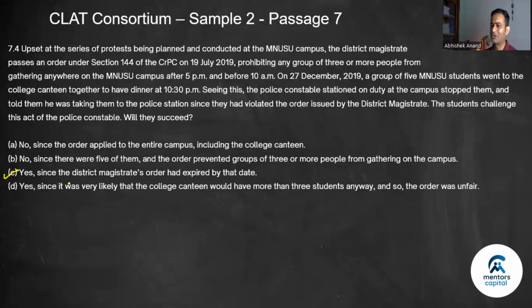Okay. But if I look at the other choices, right, look at the rationale. No, since the order applied to the entire campus, including the college canteen, maybe. No, since there were 5 of them and the order prevented, this is not fair. This is not valid. Says yes, since it was very likely that the college canteen would have been more than 3. This does not make sense. See, C makes sense because we've not been given an information that this was extended. So yes, an order was valid for 2 months, maximum for 6 months. So from that logic, we can mark C. But I'm sure the consortium, when it made the question, made a typo error here. Instead of December, they wanted January. So if this is January, then definitely C is the correct answer.